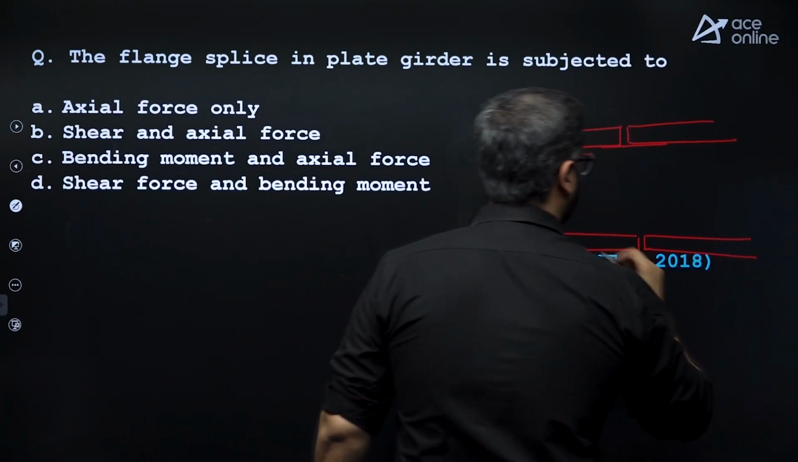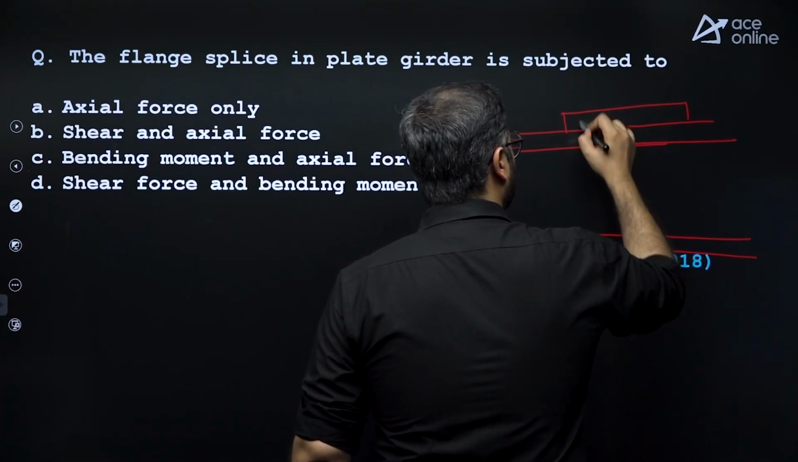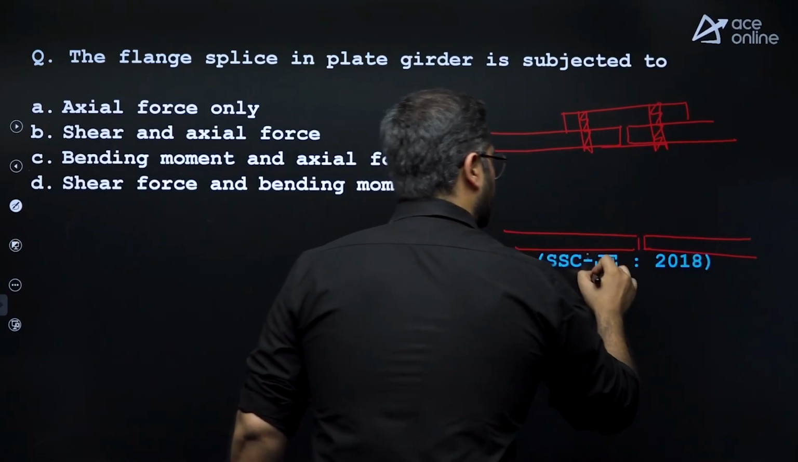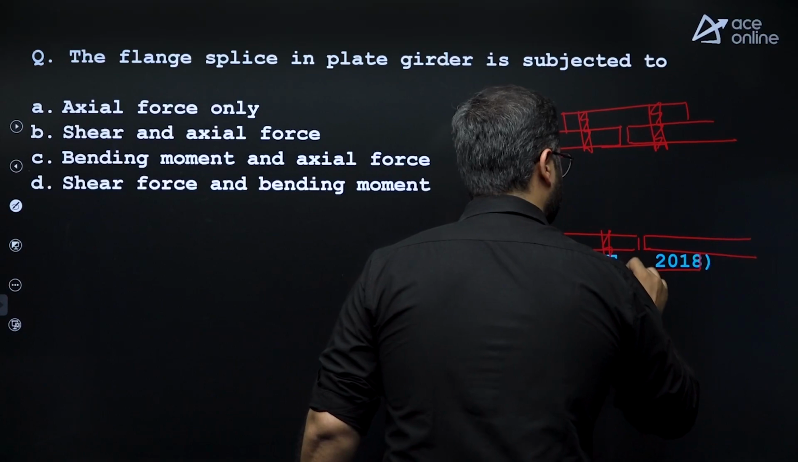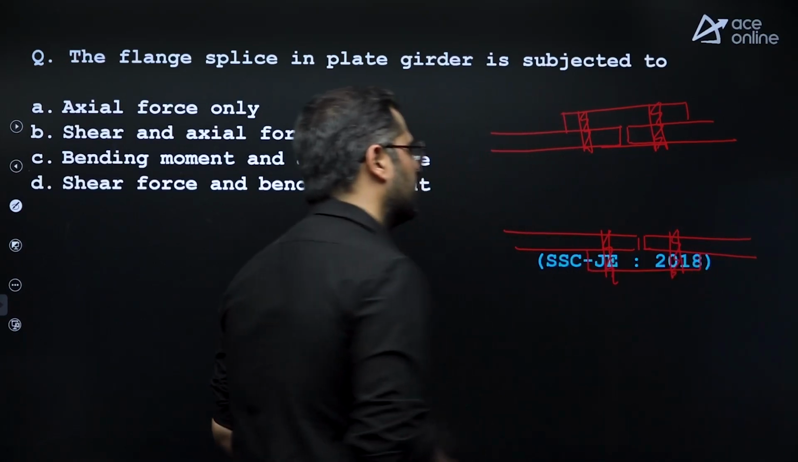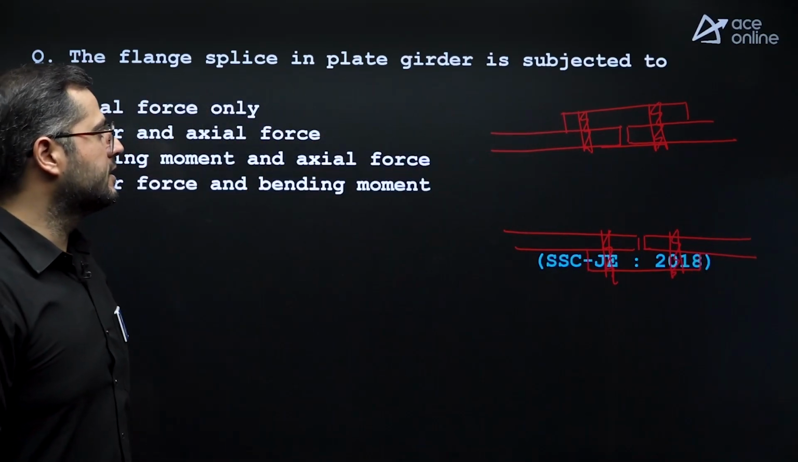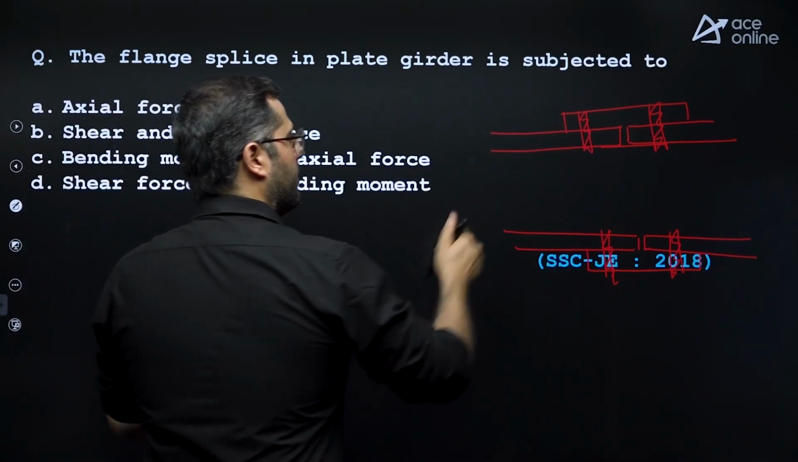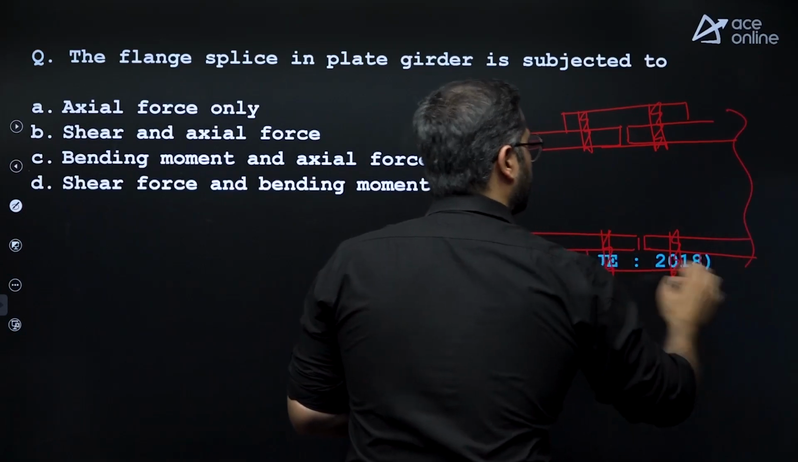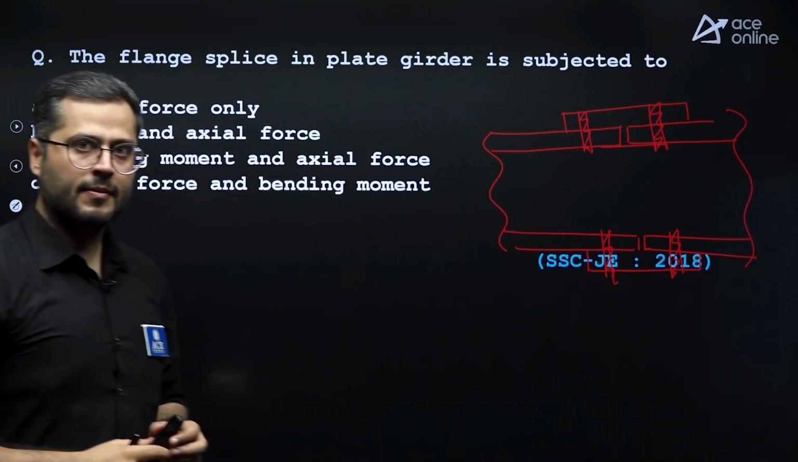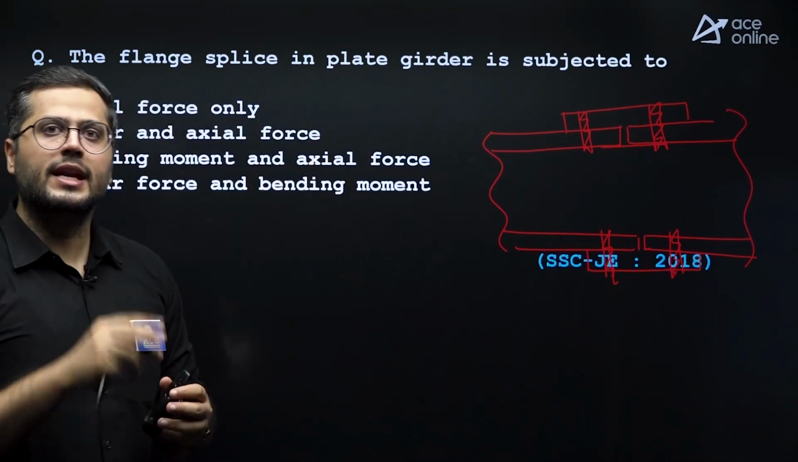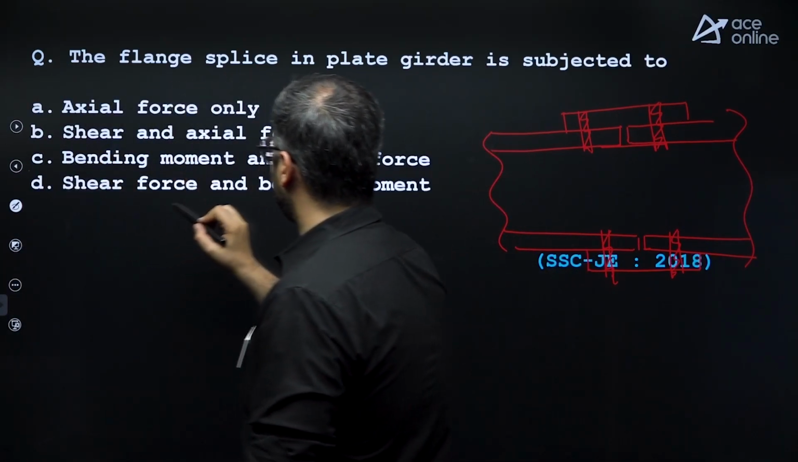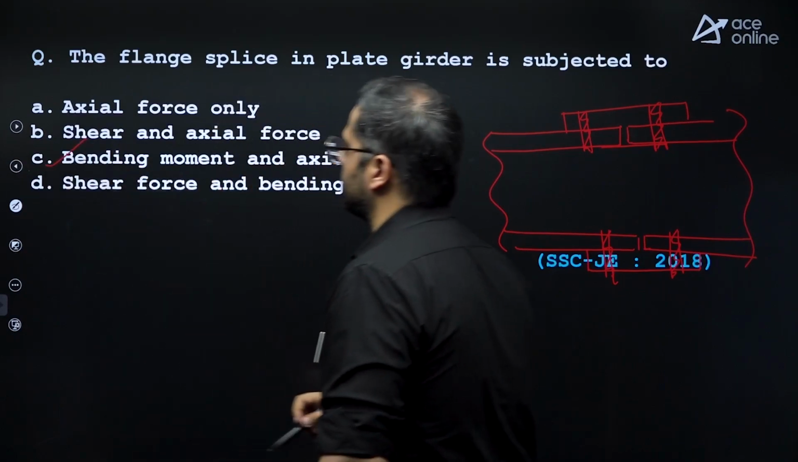you will provide a flange plate above and below like this, right? So flange splices are provided for the connectivity of the plate girder in the flange plates, right? They're designed for only bending moments. They are designed for only bending moment and axial force, right?